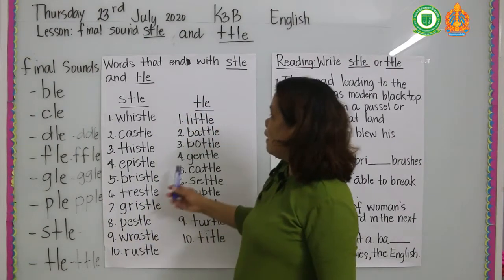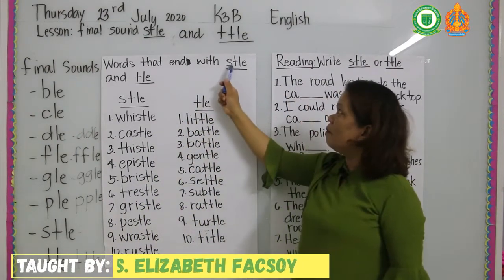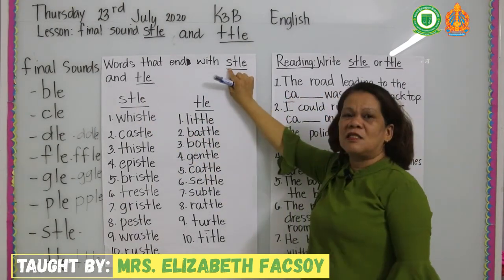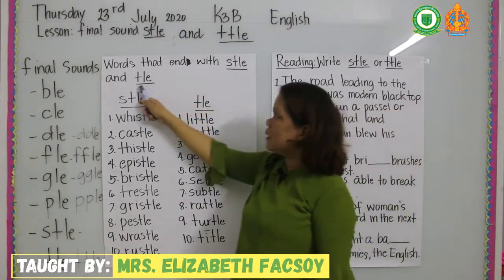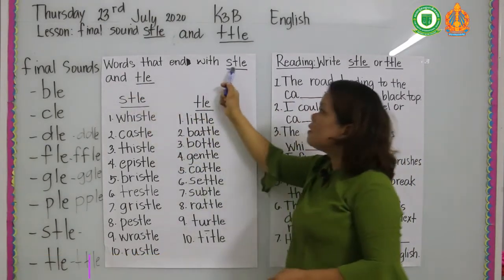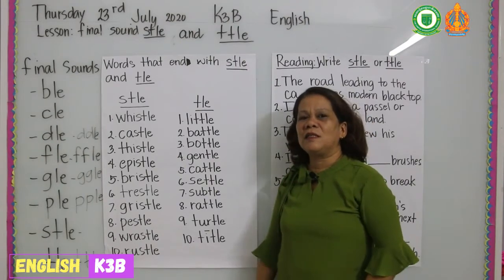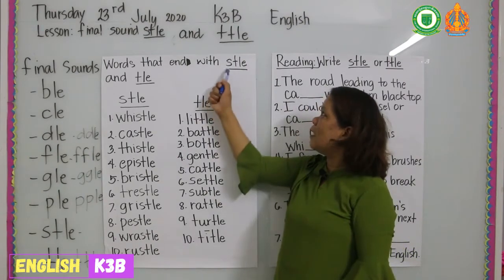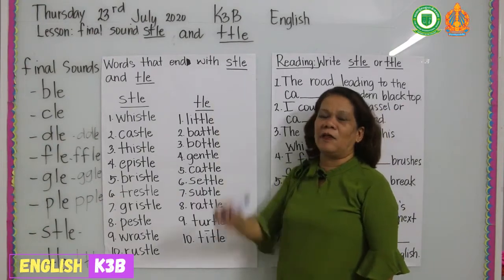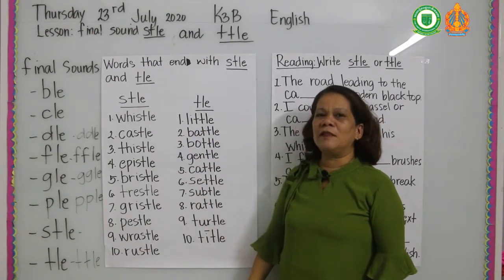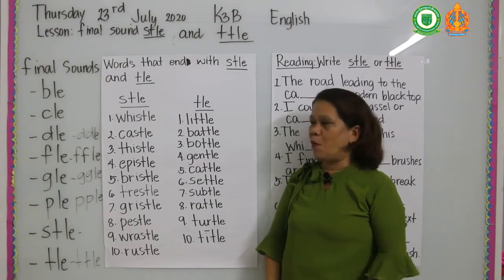These are the words that end with s and ch. It is the sound s, and the tle is the sound ch. If you hear the words with s, it means that it is s, t, l, e. You have to listen carefully and very well.